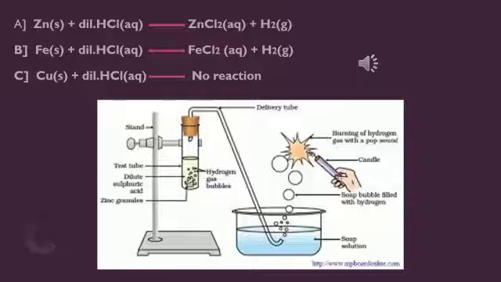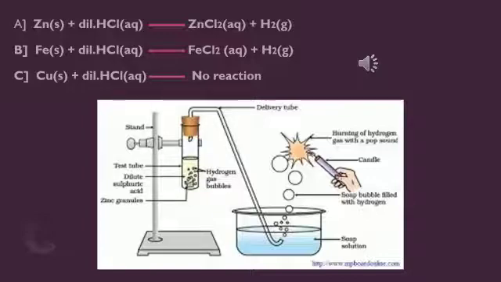Next we saw iron, right? Iron is in a solid state. When we allow iron to react with dilute HCl, which is in aqueous state, it gives rise to ferrous chloride, right? That is in aqueous form, which is said to be a salt, and hydrogen gas is liberated, a colorless and odorless gas. Next is copper. Since it is less reactive, when we allow it to react with dilute HCl, there is no reaction or no product formed.